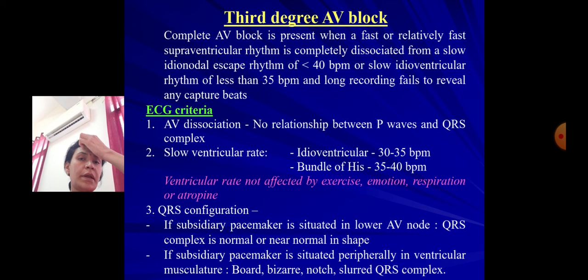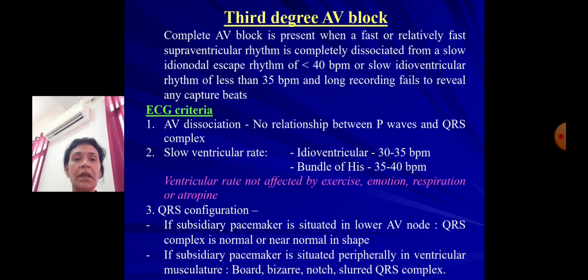ECG criteria: there is AV dissociation, no relationship between P waves and QRS complex. The ventricular rate is slower. In case of idioventricular rhythm, it is 30 to 35 beats per minute, and at the level of bundle of His, it is 35 to 40 beats per minute. The ventricular rate here will not be affected by exercise, emotion, respiration or atropine, that acts at the SA node.